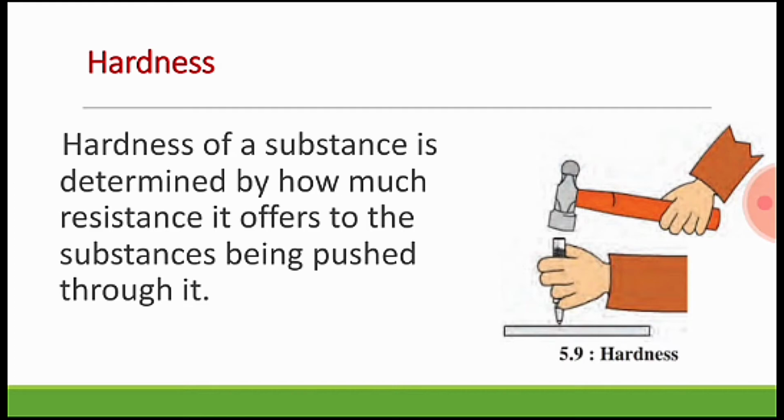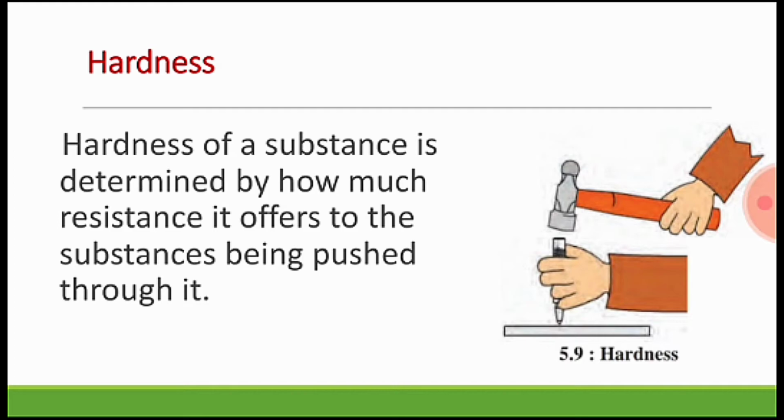Like water, if you take a nail and try to pierce the water, it can easily go into it, so it does not have hardness. But the same nail, if you use it for the cardboard, you will need to apply some effort to pierce that, so it has hardness.